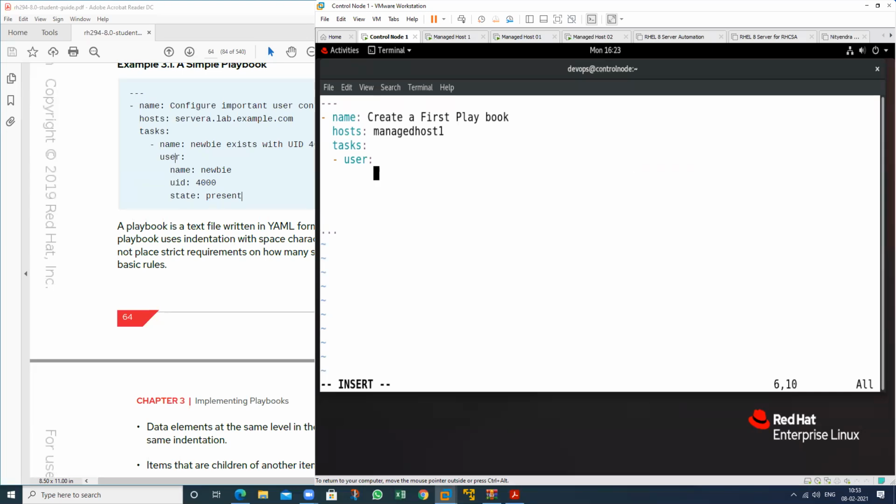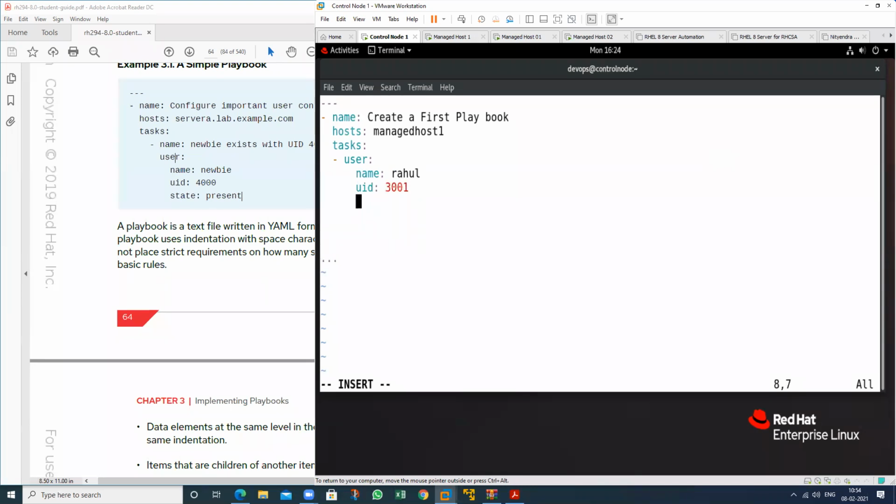Then, what is the name of that particular user? So just type name. What is the name of this particular user? That is Rahul. And what ID do you want to define for this user? Just type user ID here. So I want to define 3001.